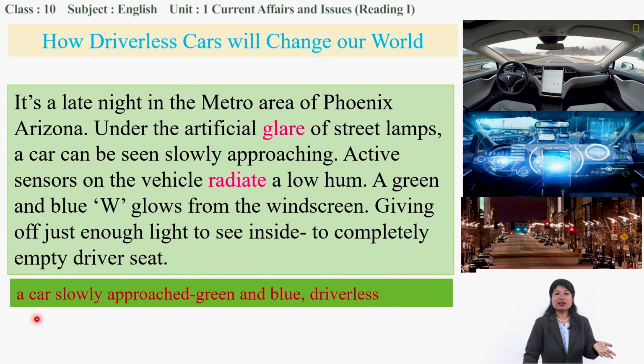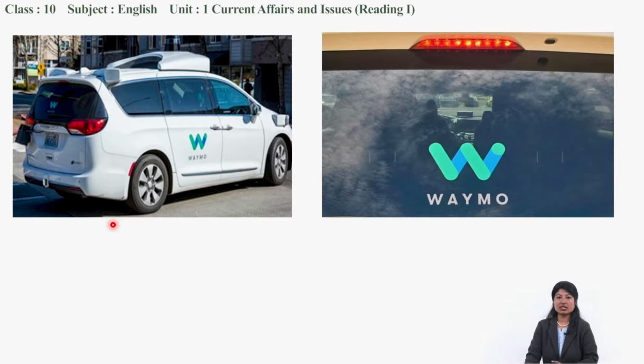It is just visible through that light, and the driver's seat is completely empty. So in this paragraph, we get that a car slowly approached in the street with green and blue light, and the car is driverless. You might be wondering about the W symbol. What does W exactly mean? I'll show you in the picture.